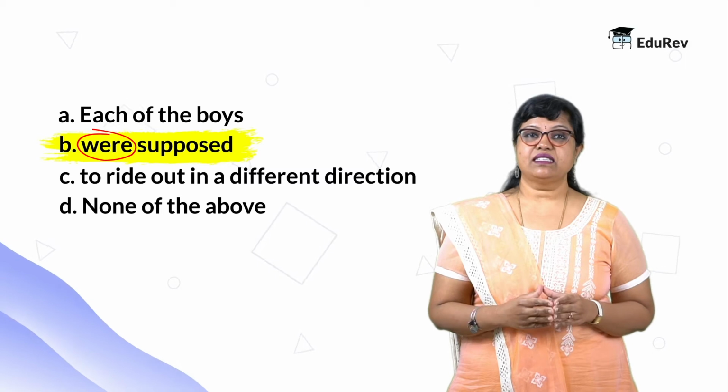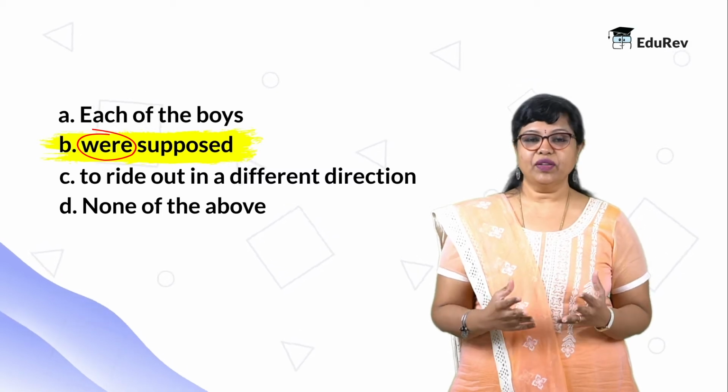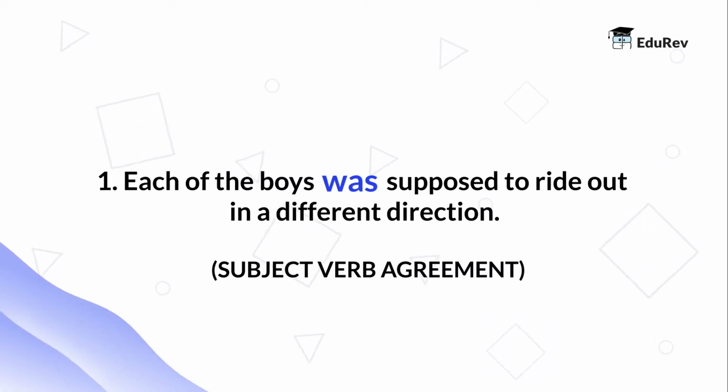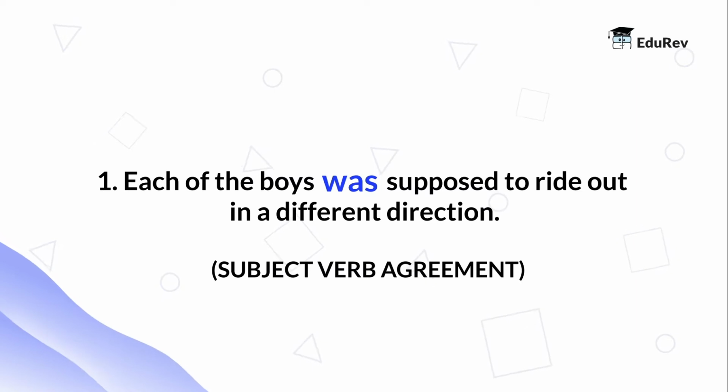This sentence is testing us on subject-verb agreement. So the correct sentence should be, each of the boys was supposed to ride out in a different direction. Let's take a look at the next sentence.